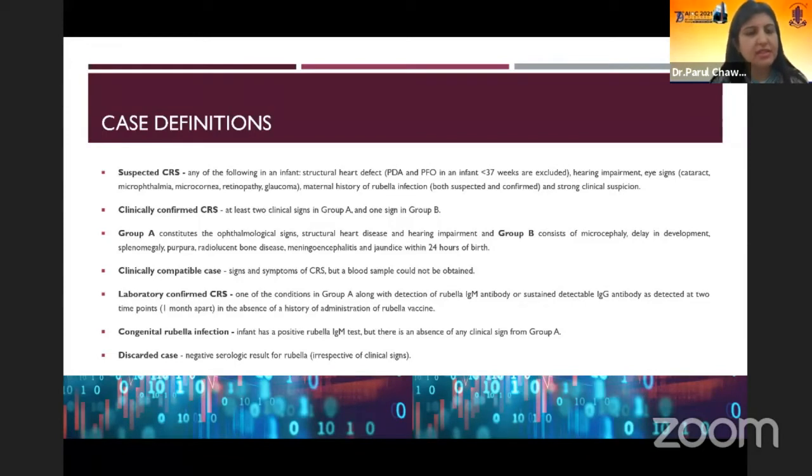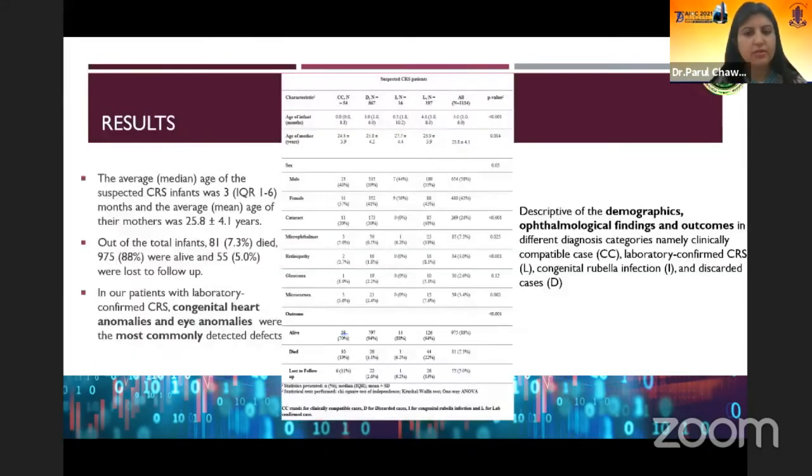Clinically confirmed CRS had at least 2 clinical signs in Group A and 1 in Group B. Clinically compatible case was signs and symptoms of CRS, but a blood sample could not be obtained. Laboratory confirmed CRS was one of the conditions in Group A, along with the detection of IgM antibody or sustained detectable IgG antibody as detected at 2 time points, 1 month apart, in the absence of history of administration of rubella vaccine. Congenital rubella infection was an infant with a positive rubella IgM test, but absence of any clinical sign from Group A. Discarded cases were those with a negative serological test for rubella, irrespective of the clinical signs.